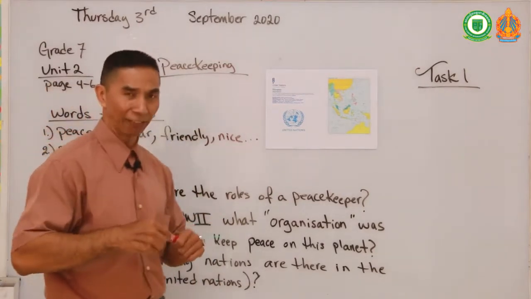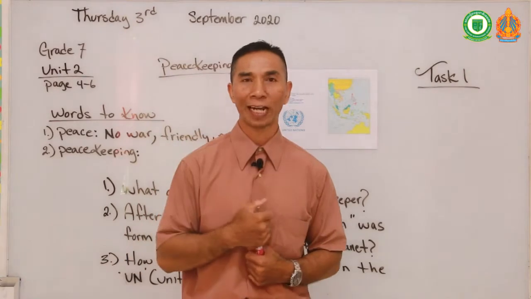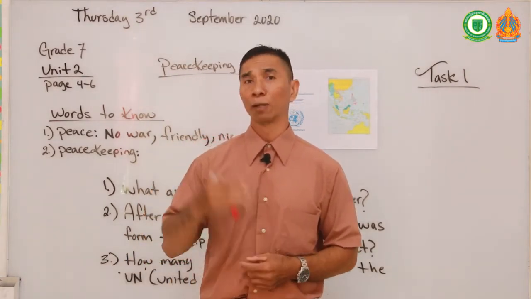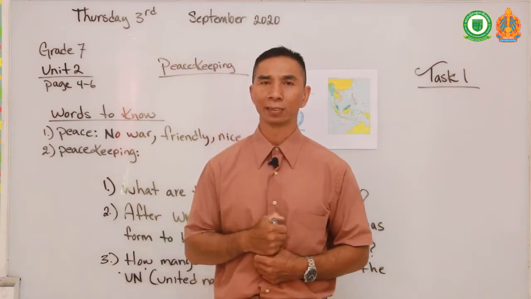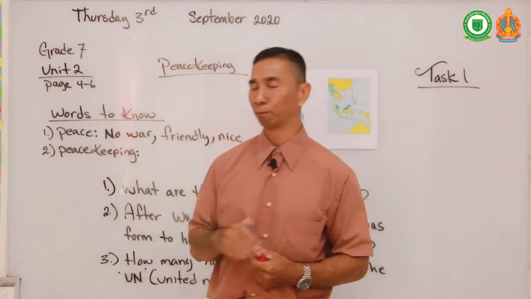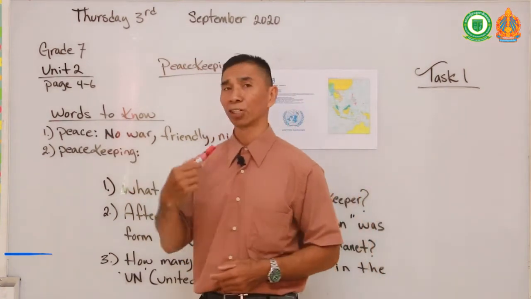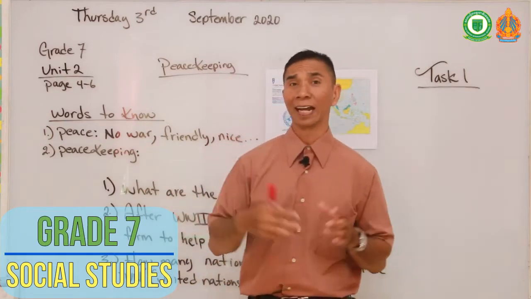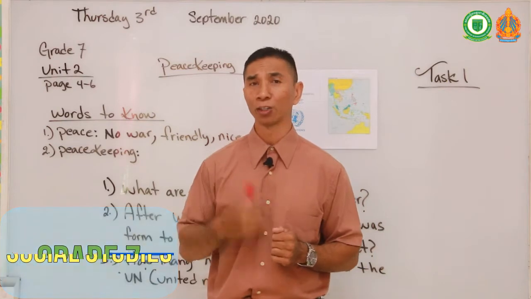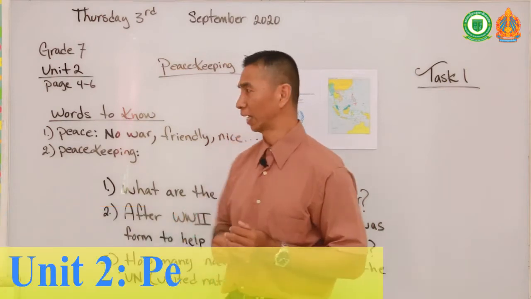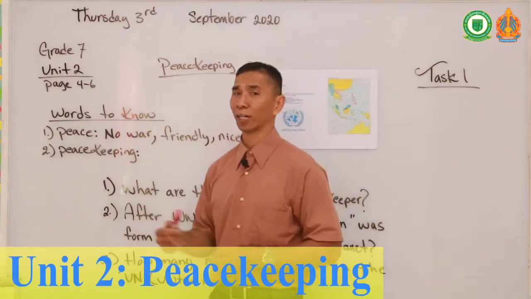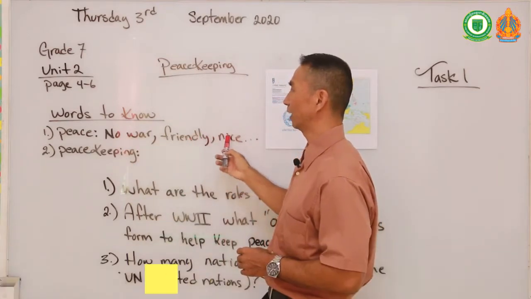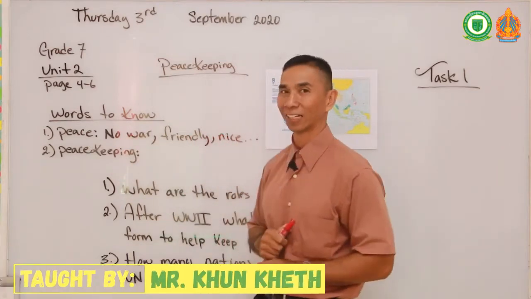So for example, if we say we have a peaceful classroom when we are studying our lessons, the words peaceful classroom, what does that mean? Can you explain something on our Telegram post? We have a peaceful classroom today. If you said our classroom is nice, there is no arguing, no bickering, or no fighting in the classroom, you are correct. Peace means all of that. No war, we are all friendly, and we are all nice to each other, right?